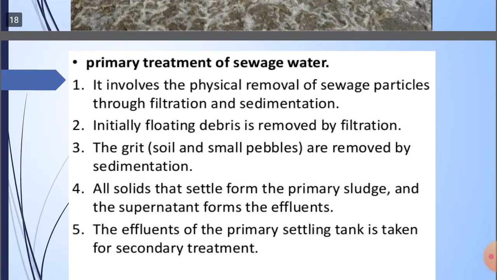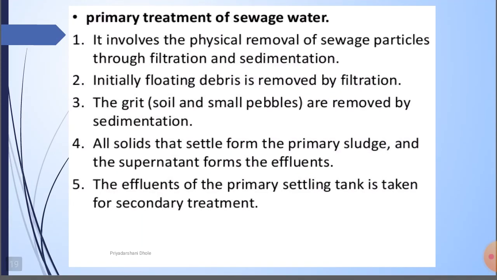Now, there are large sewage treatment plants for the treatment of this sewage water. First, primary treatment of sewage water involves the physical removal of sewage particles by filtration and sedimentation. Initially, floating debris is removed by filtration. After that, the soil and small pebbles, which is grit, are removed by sedimentation because they are heavy, so they settle down at the bottom of the tank.